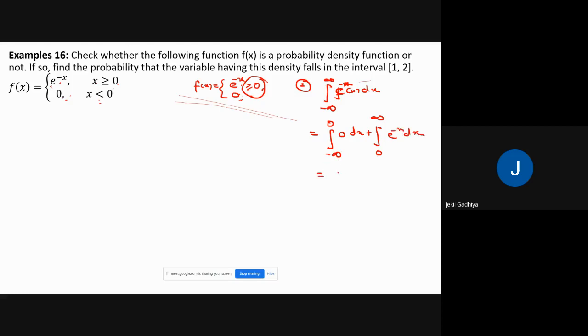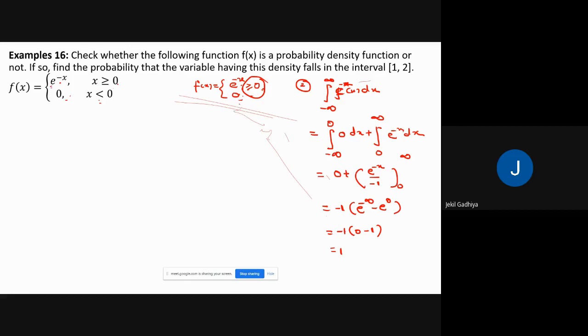The integration of 0 is 0 here, and e raised to minus x by minus 1 from 0 to infinity. Minus 1 as it is, e raised to minus infinity minus e raised to 0. E raised to minus infinity means 1 by e raised to infinity, that will be 0. So minus 1 times 0 minus e raised to 0, which is 1 here. So the answer is 1.